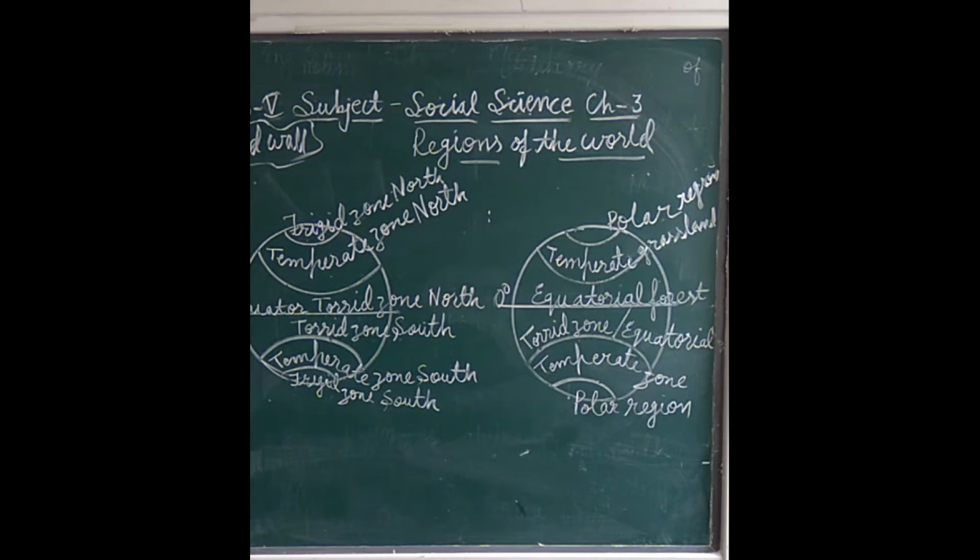Now student, in this chapter we will study about the forest, equatorial forest, polar region, temperate grassland and desert. And now student, polar region, Greenland.